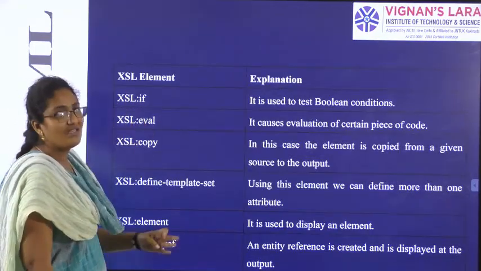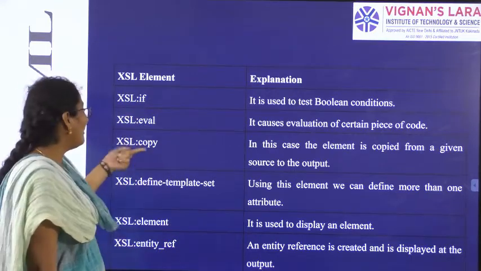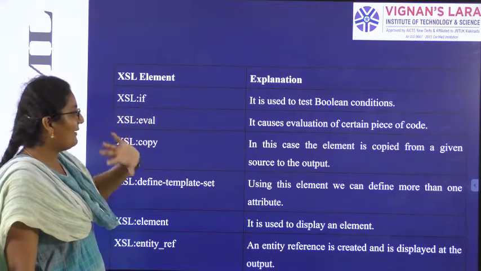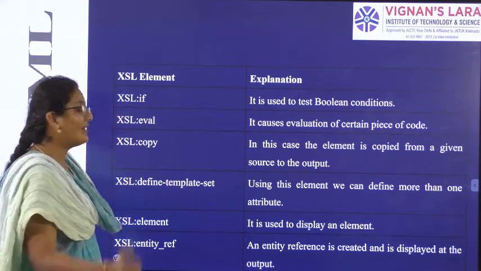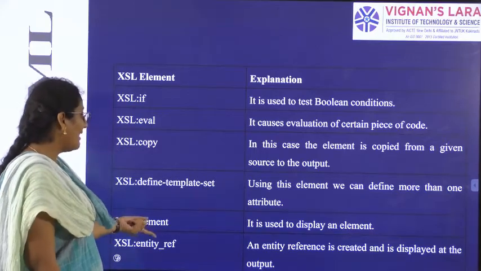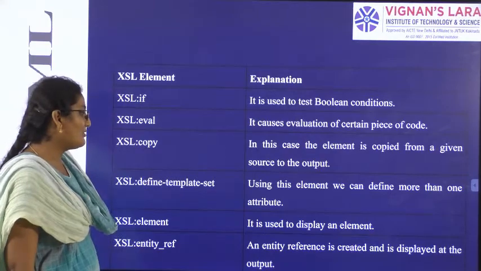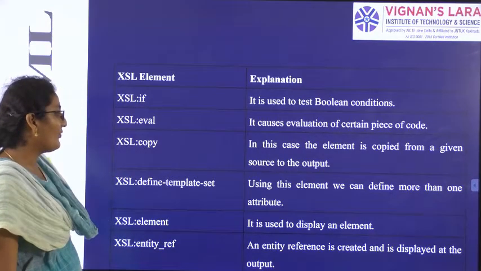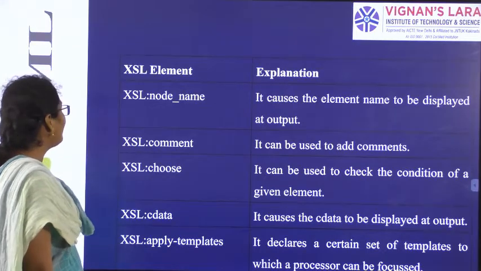If is used for testing Boolean conditions. Eval is used for evaluation of a piece of code. Copy is used for copying the element from source to the output. Define template set is used for defining more than one attribute. Element is used to display the elements. Entity ref is used for creating the entity reference and displaying the output. So some other elements we have.